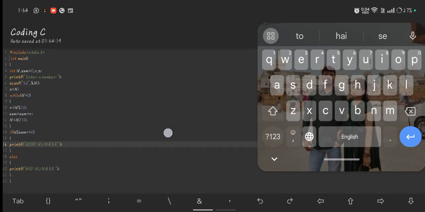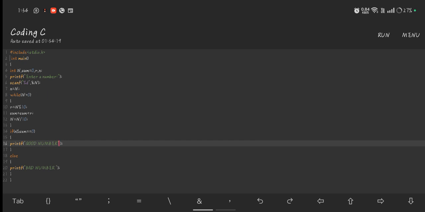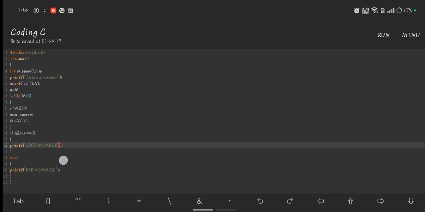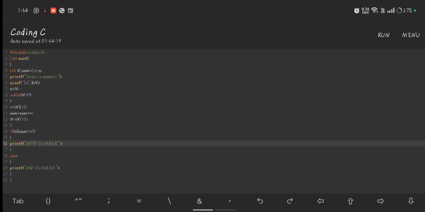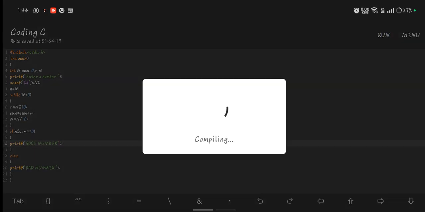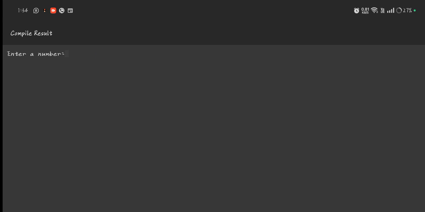Now we are going to execute this code and check whether the number is good or bad. Here is the loop body, here the if body, this is the else body, and this is the variable declaration and initialization.